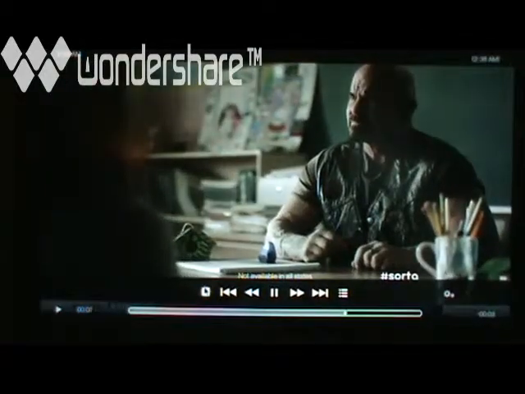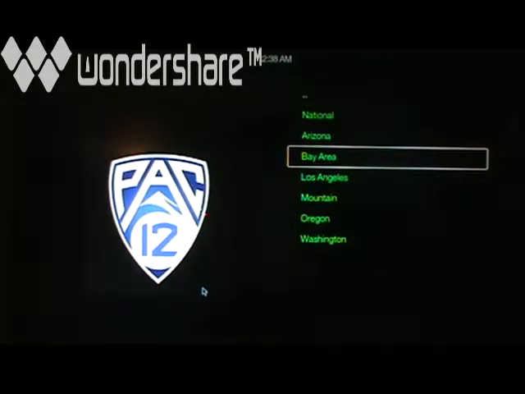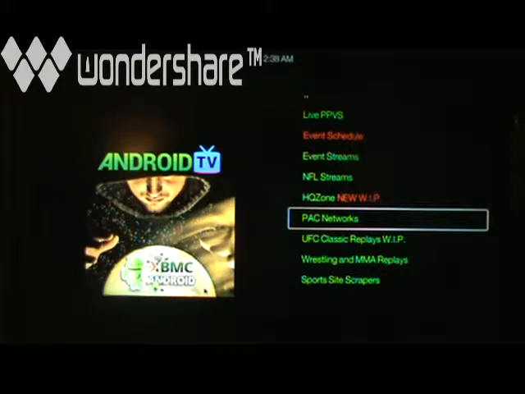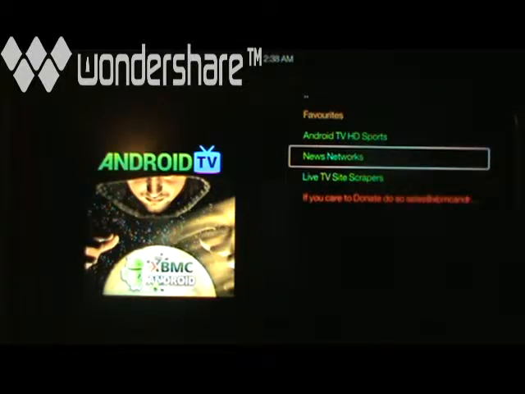The reason that I chose this one is because I know that that's just playing live off of the PAC networks, and I wanted to give you an idea of what you would be looking at. So this is where you will go in to find your pay-per-views, some of your other sports channels. This is just one, but it has some of the highest quality streams that you will find on here, almost 1080p quality. So you got that, you got your news networks, your live site scrapers.